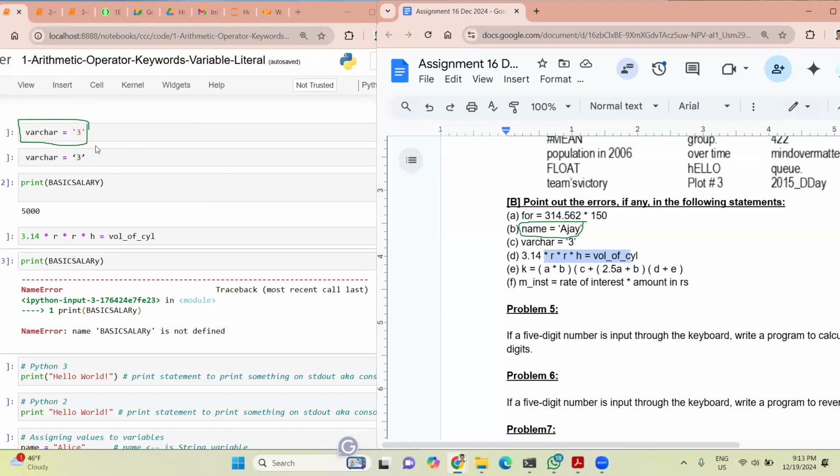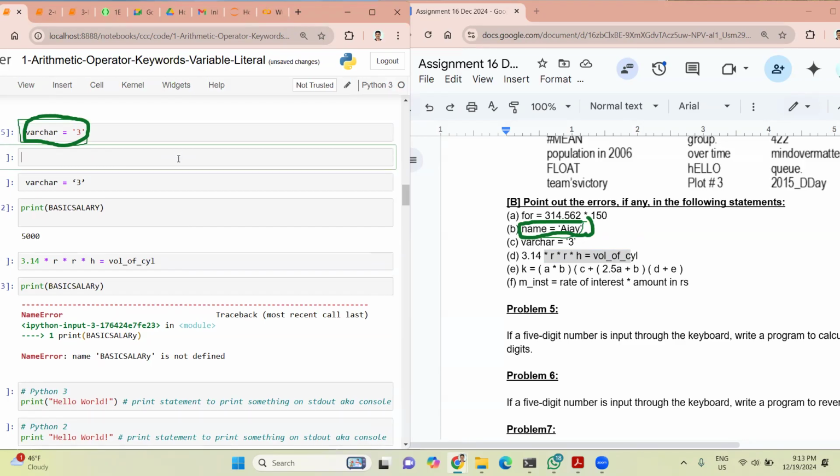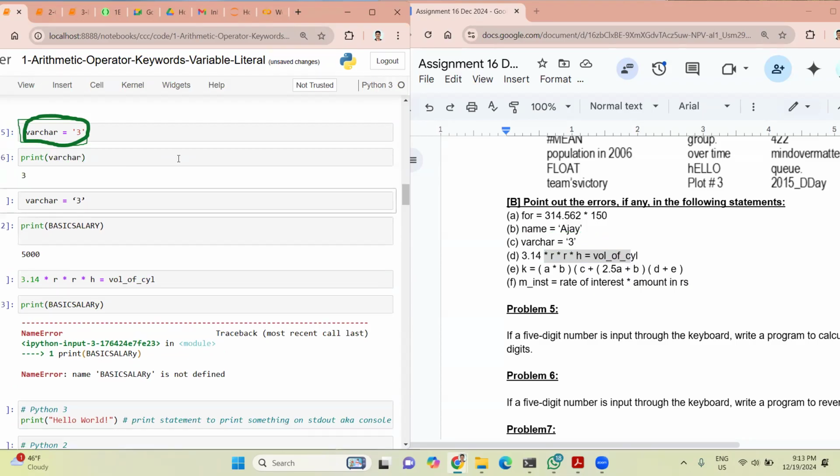You want to compare B with this selected one here? If this is wrong, then I thought this is the same. This is the correct one. You can see, you are able to run and you can see the output also. Cell number 5, observe. It's correct, right? So you're saying if there's a single quotation, it's right. Yeah, single quotation, if it is the same single quote.